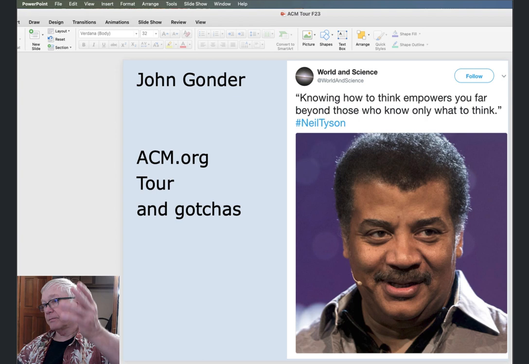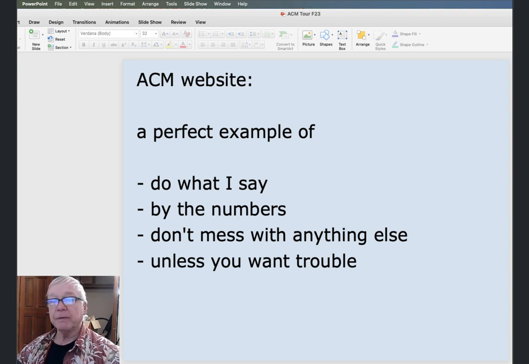And of course, Dr. Tyson, yep, although Pluto still is a planet, in my opinion, knowing how to think is very important. Well, we're going to be going through here and thinking about what we're looking at here.